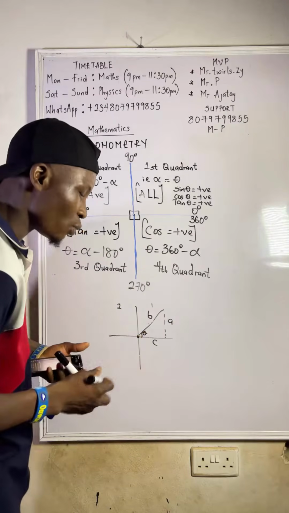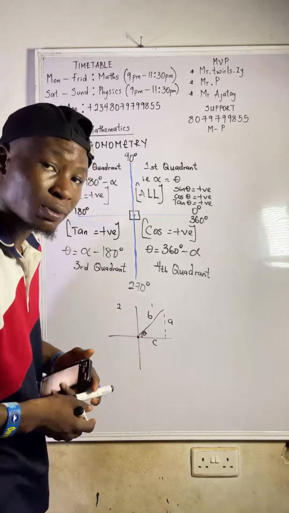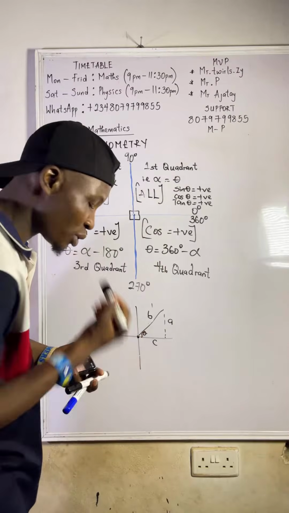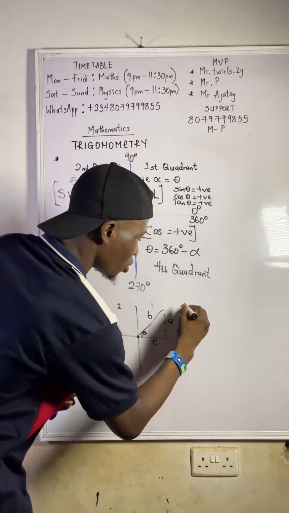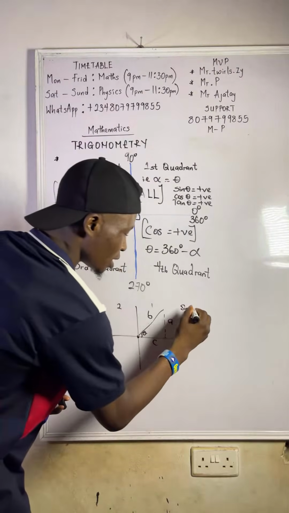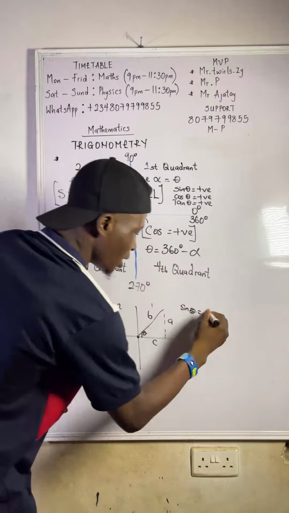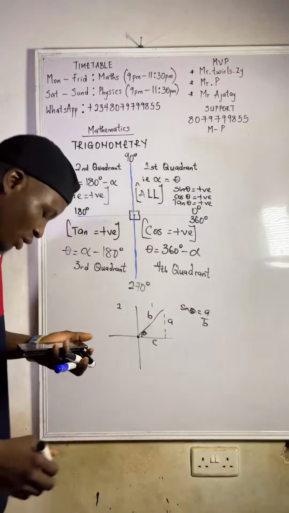So for sine, what is sine? Sine is opposite over hypotenuse. What is your opposite here? Your sine theta will be A over B. You see that it is positive.